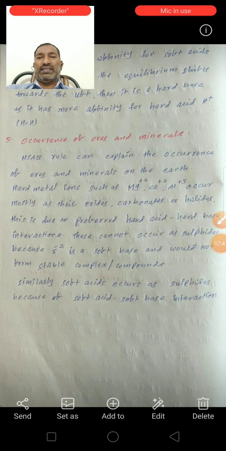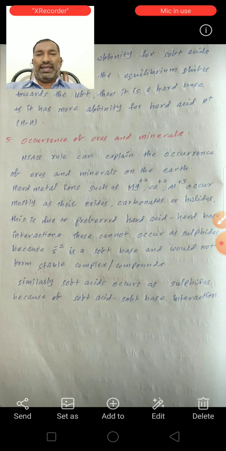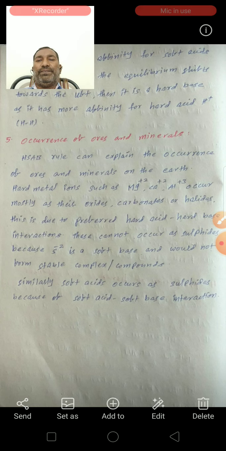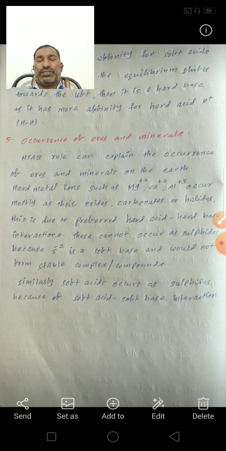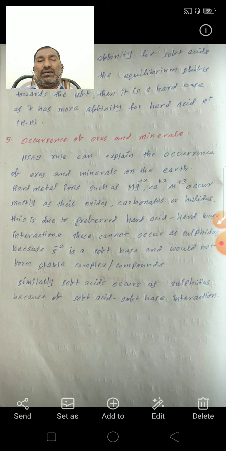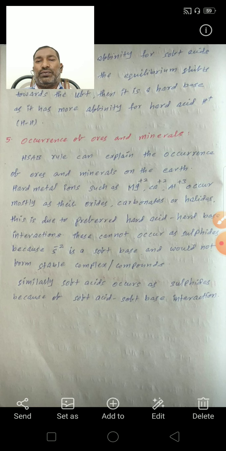Next, occurrence of ores and minerals. The HSAB rule can explain the occurrence of ores and minerals on the earth. Hard metals such as magnesium plus 2, calcium plus 2, aluminum occur mostly as their oxides, carbonates or halides. This is due to hard acid preferences. These are all hard acids, so they react with hard bases.